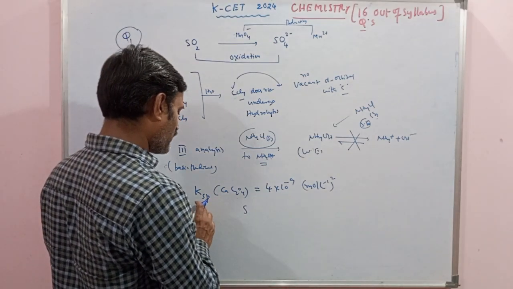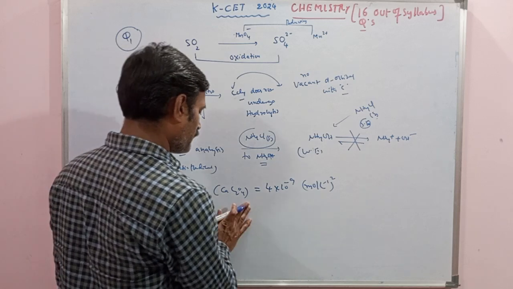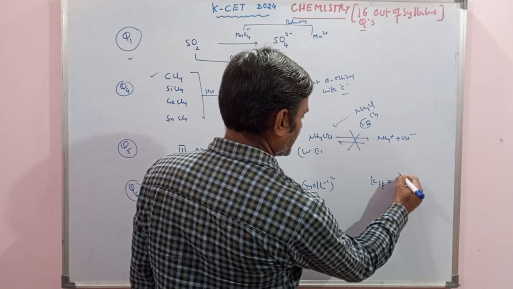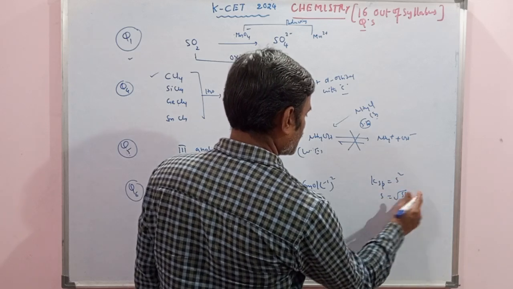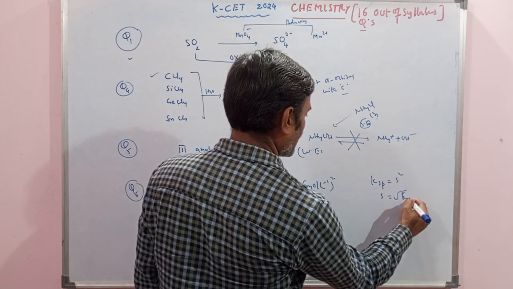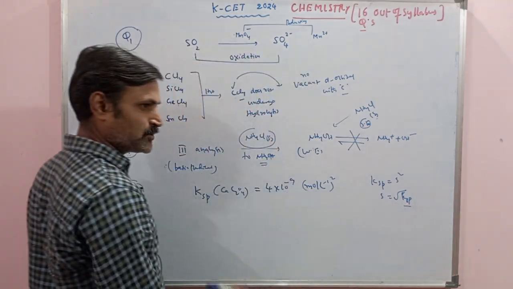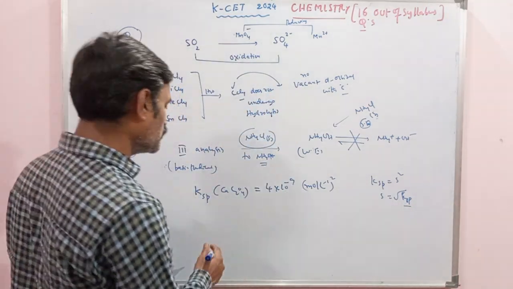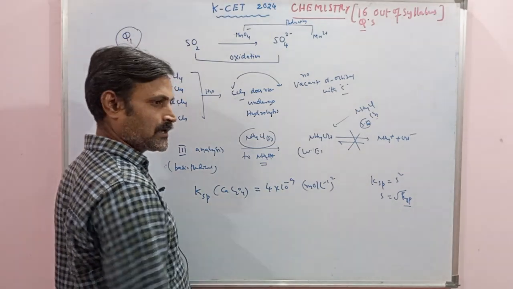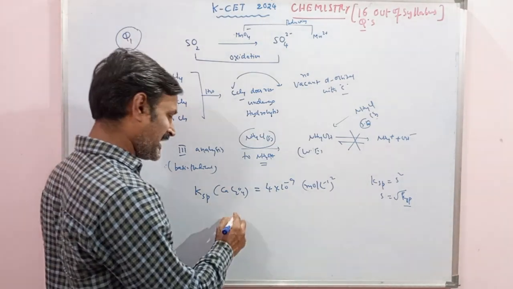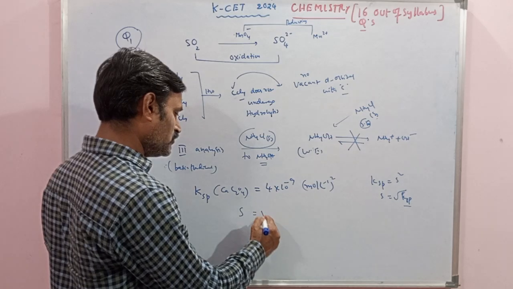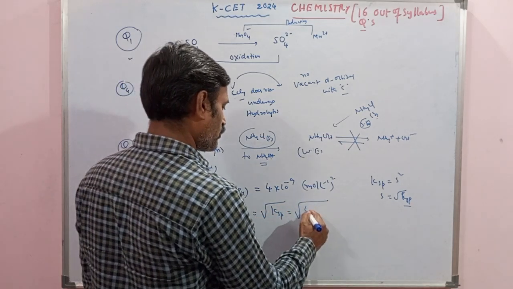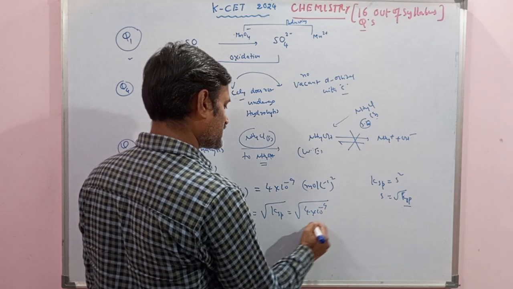So in this question, the aim of the problem is to find the solubility of this calcium oxalate. Whenever KSP is given for this type of AB type of salt, usually KSP is S square. S is equal to root KSP. That means square root of the solubility product given to us. If you calculate properly, then you will get that value. That value is called the solubility of this calcium oxalate in the solution. Then what is the S value? Solubility is equal to square root of KSP. That is equal to square root of 4 into 10 power minus 9.